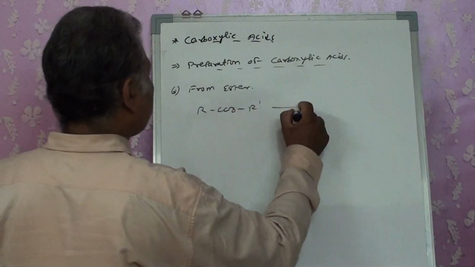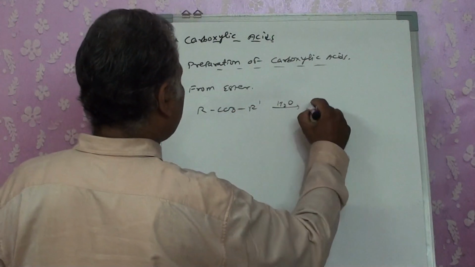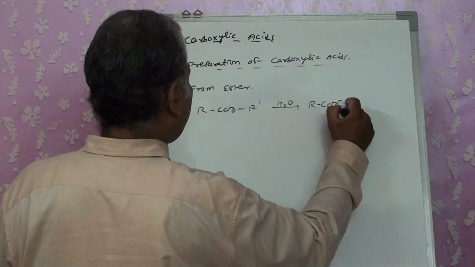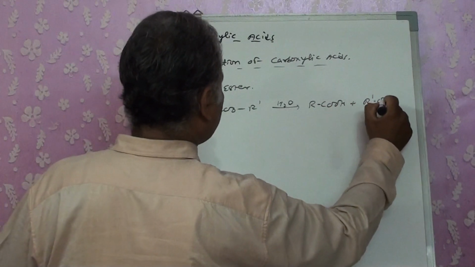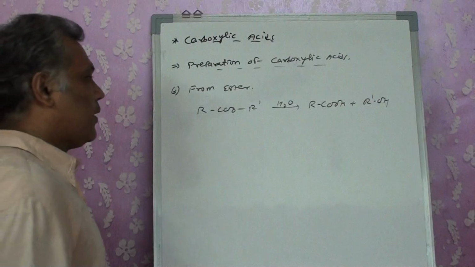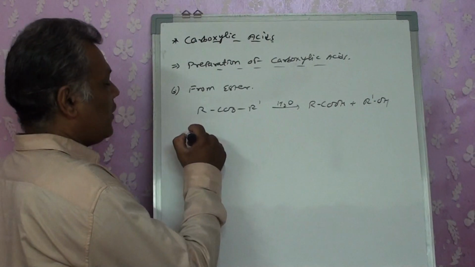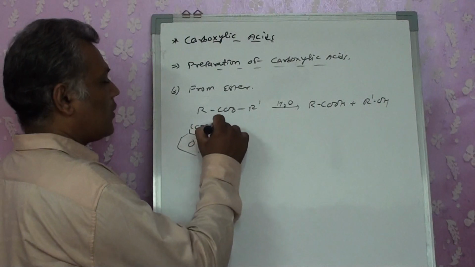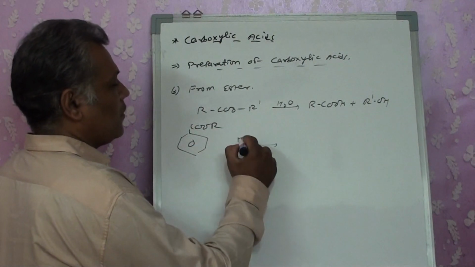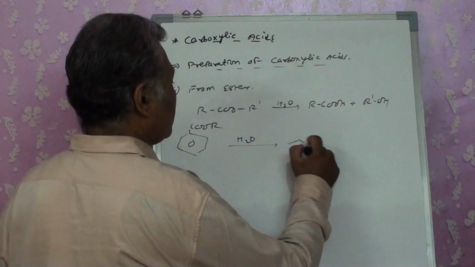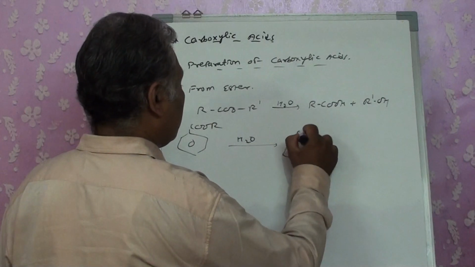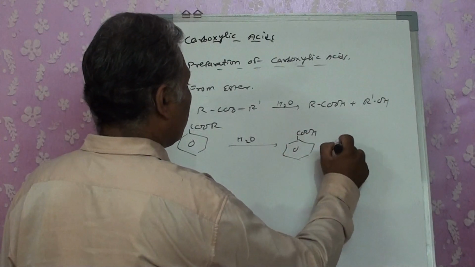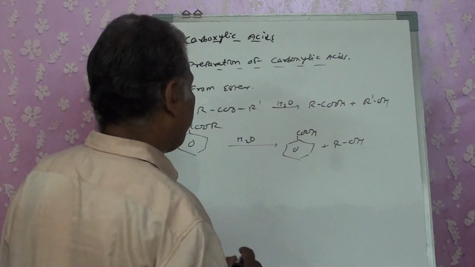RCOOR dash, on hydrolysis, produces RCOOH plus R dash OH. Even for the aromatic also, RCOOR with H2O produces COOH plus ROH.